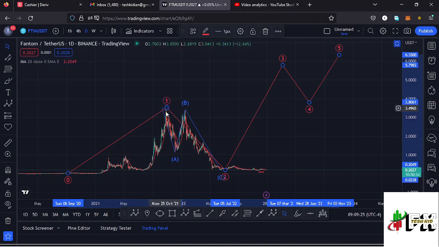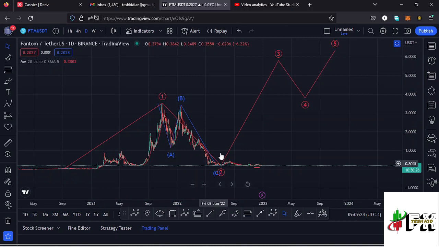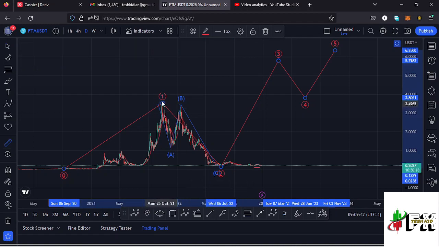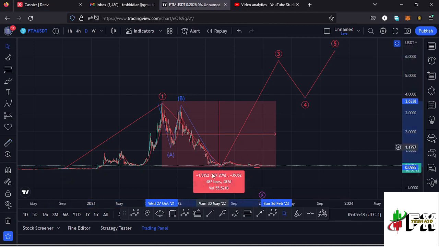And after seeing the all-time high, we started the bear market, and we have been seeing low prices in this massive ABC corrective structure, which has now taken us back to around the $0.15 mark, and also completed the formation of that higher additive count 2 to the lower side, and giving you a measure from the all-time high. From the all-time high, you can see that Fantom is down more than 97%, meaning there are chances that we might have seen the low for that higher additive count 2 and also the bear market low.